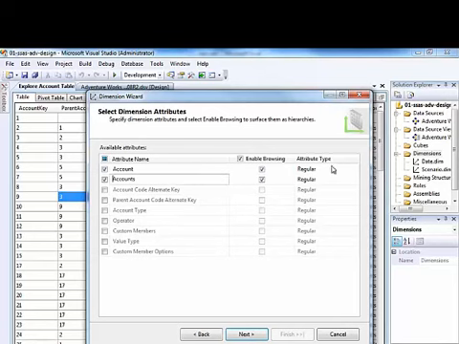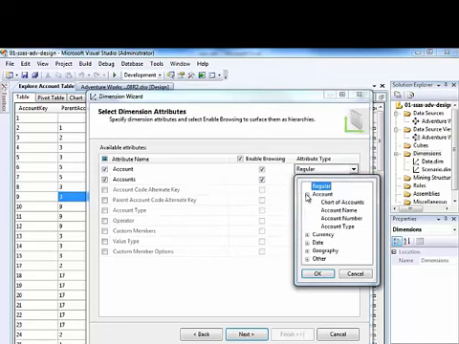We can also change the attribute type here now. So for example, account would be something like account name, and accounts, the parent account key, would be chart of accounts. Or we can change it using the Business Intelligence Wizard, which I'll show you in another demonstration later.